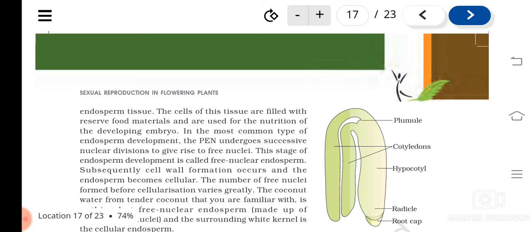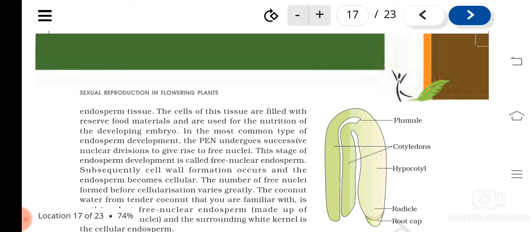So this can be asked: after double fertilization, which cell will develop first? The PEN, the primary endosperm nucleus, will undergo continuous division and result in the formation of endosperm. This takes place first because the endosperm gives nourishment to the developing embryo.